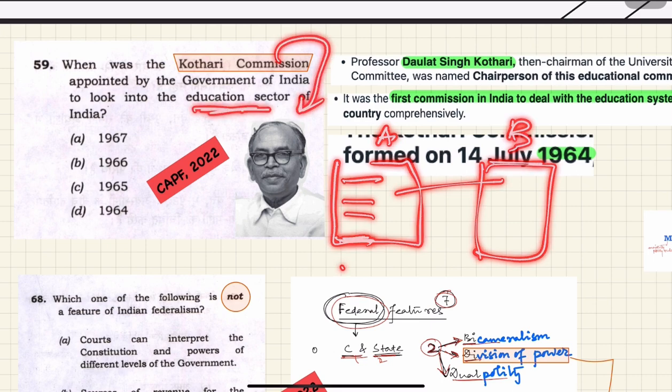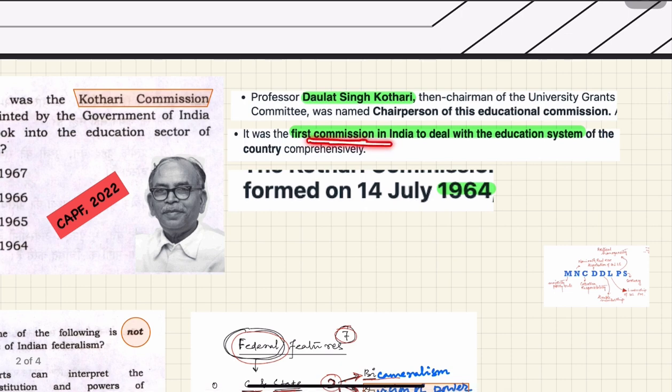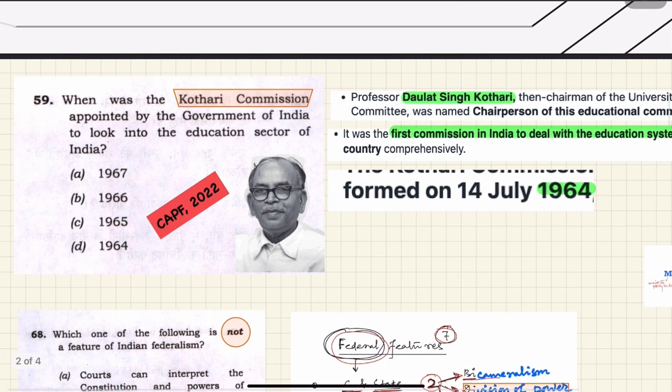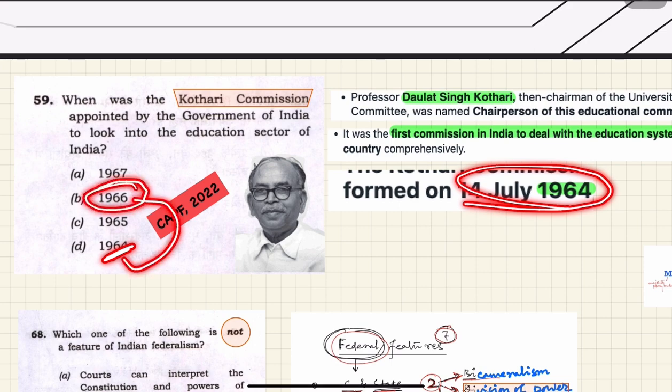In fact this is the first commission in India to deal with the education system of the country comprehensively. Mind the word comprehensively, the entire education system, in a detailed manner. The chairperson of this commission was Daulat Singh Kothari, DS Kothari. This is the picture of DS Kothari. The question is asking about appointment. It was appointed on 14th July 1964, but it gave the report in 1966.